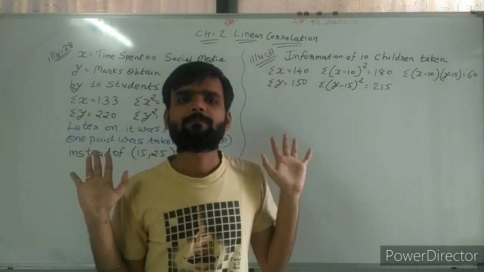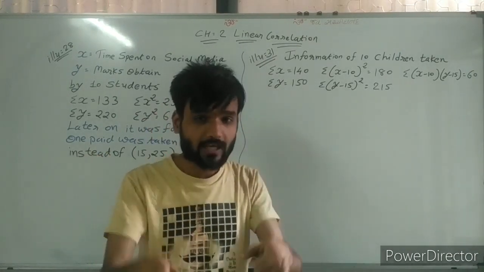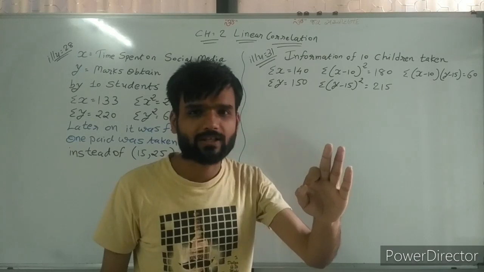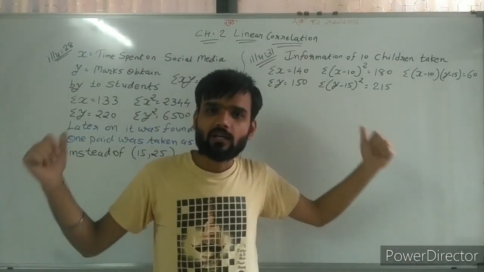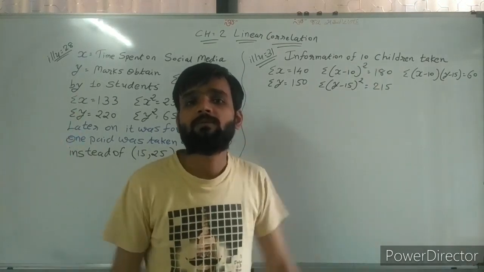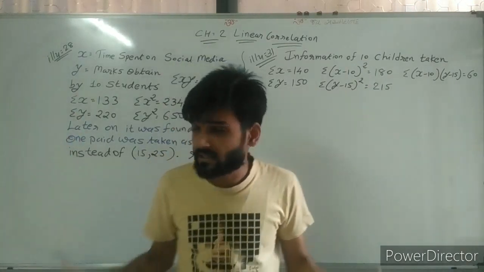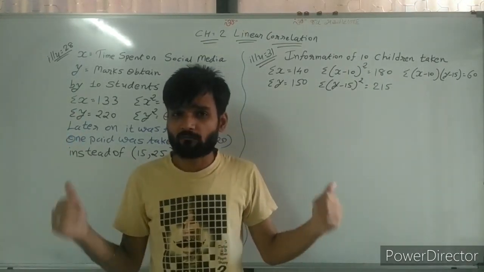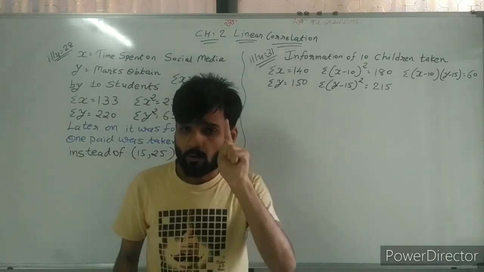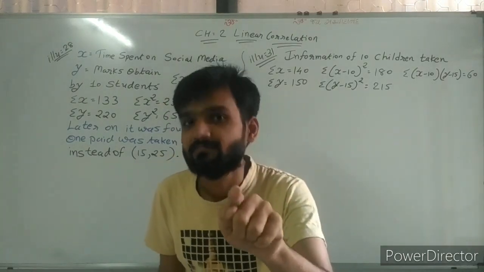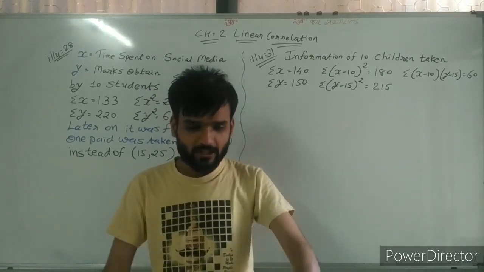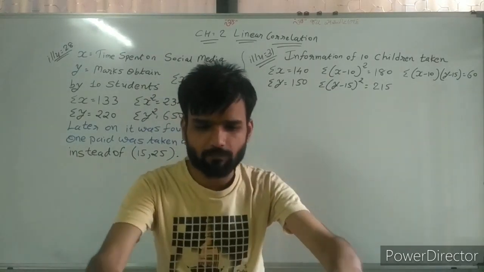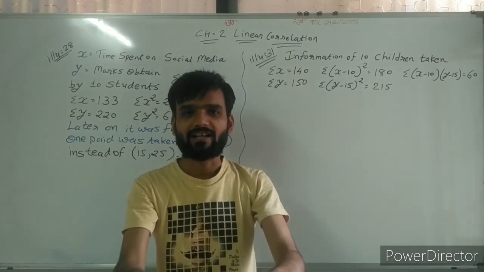But we always aim for 100%, and that's why today we will do two sums. This completion is only from my side. From your side, you have to do extra sums and complete your whole chapter from your textbook.